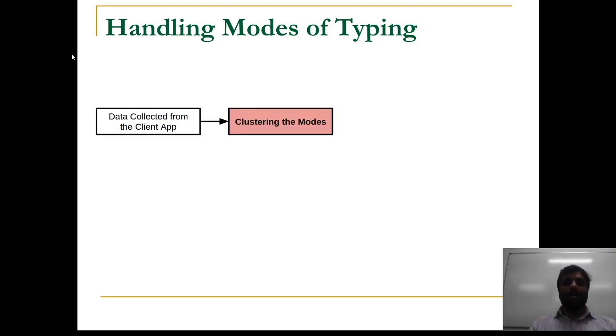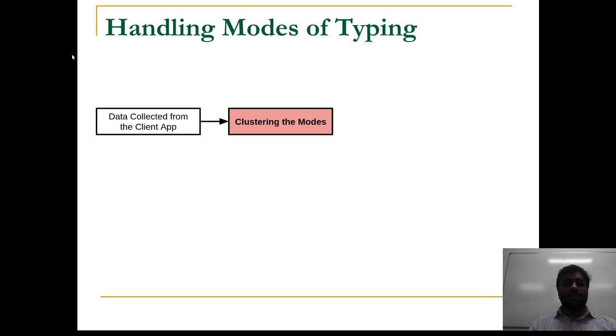Once the data is collected, we first tackle the problem of handedness. As handedness is related to the ease of typing for a user, which in turn is very subjective, we choose to term this as modes of typing, namely the usual mode and the unusual mode.